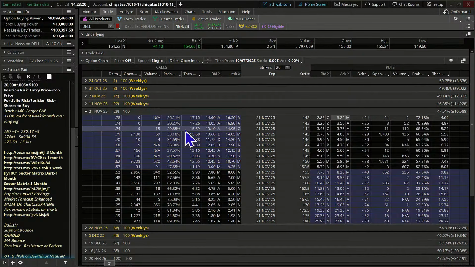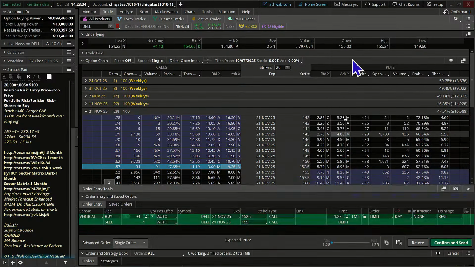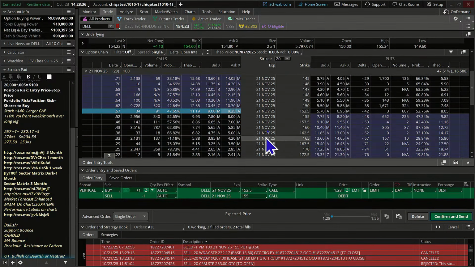We're going to put this trade together. Let's see if this still makes sense to do. 152.50. The stock's at 154.23. And if we were to buy a vertical here, we could spread it out by $5. It's spread out by 250, but I really like seeing this open interest here.